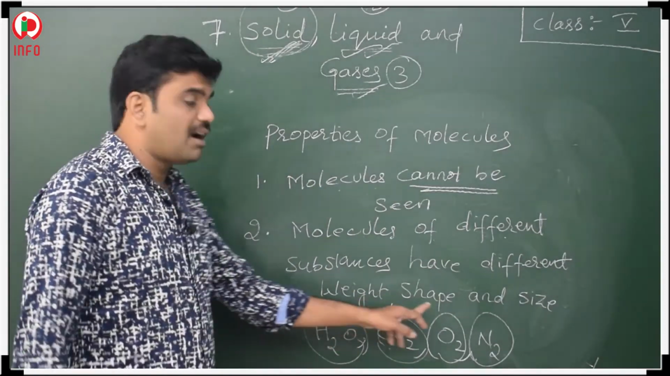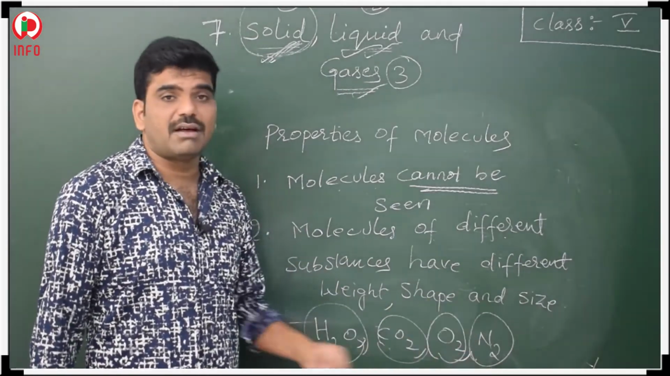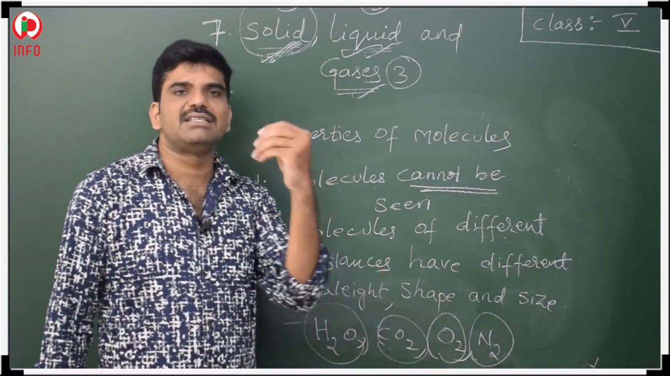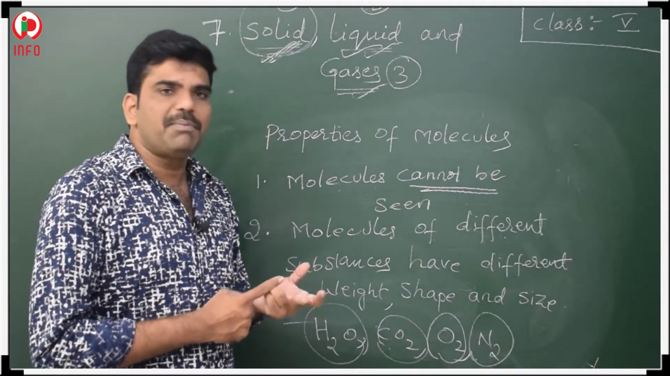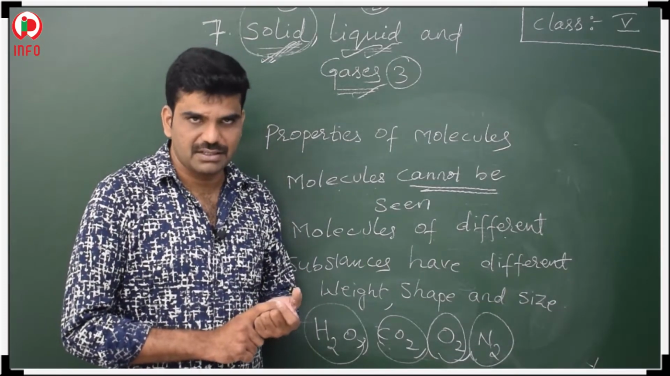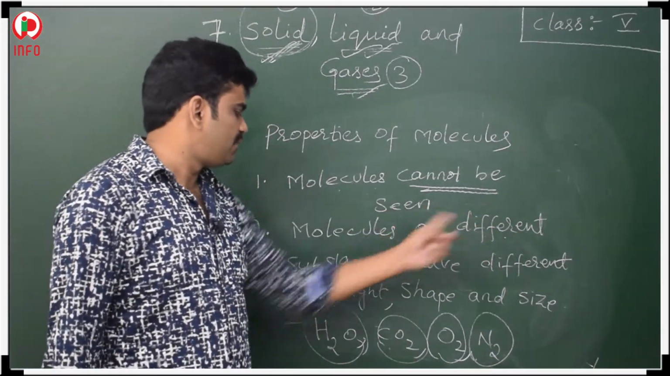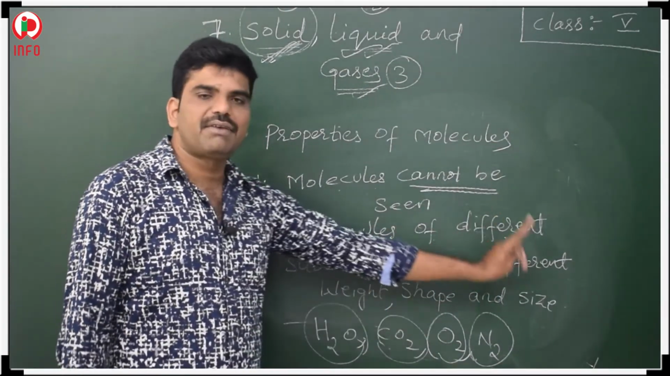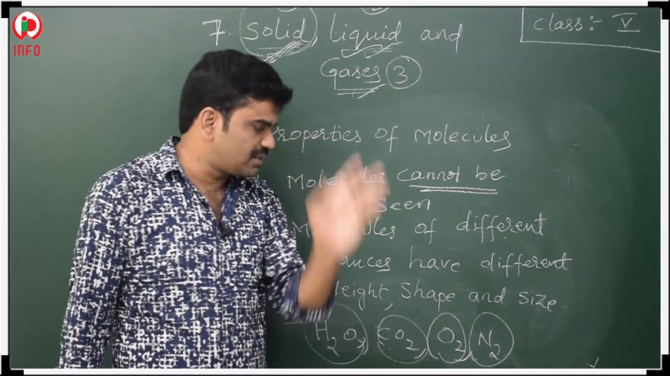All the molecules are not having the same shape also. You have seen the carbon dioxide and water. You have seen the oxygen. All these are not having the same shape. At the same time, the size is also different. The size of the molecules is different, the shape of the molecules is different, the weight of the molecules is also different. Understand, children? That is why the sentence says molecules of different substances have different weight, different shape, different size.